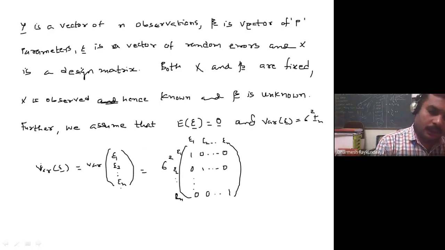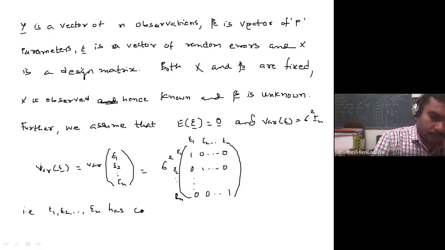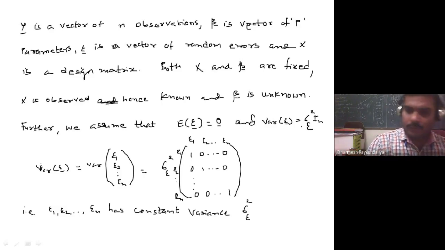So it is saying that the epsilons are independent and have a constant variance, sigma epsilon square. Sometimes you write sigma square, there is no issue,